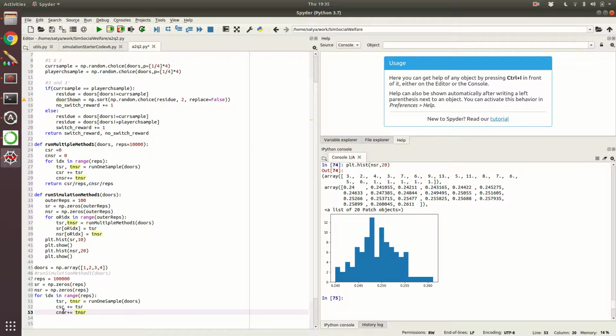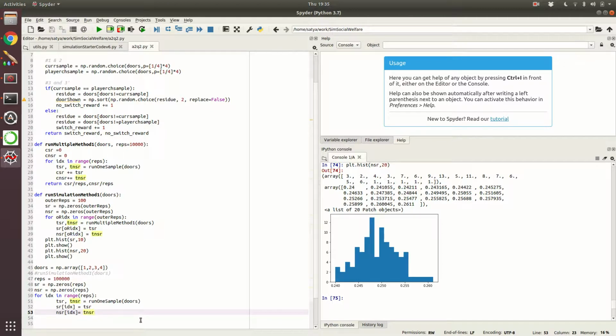So you run TSR, yeah, this one, and then update using the IDX, the index. So this one will be TSR and NSR, no switch reward IDX. You are running only once, okay, and then you are keeping track of it. This will be TNSR. I hope this is clear what we are doing here.